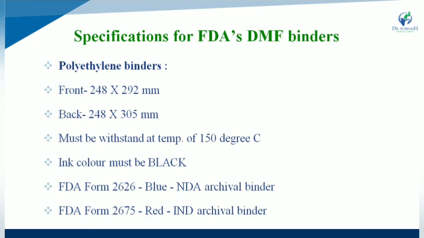FDA form number 2626 is blue and is the NDA archival binder, while FDA form 2675 is red and is the IND archival binder.